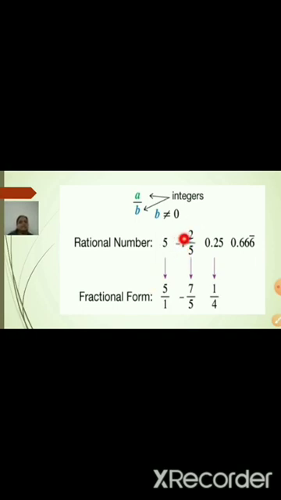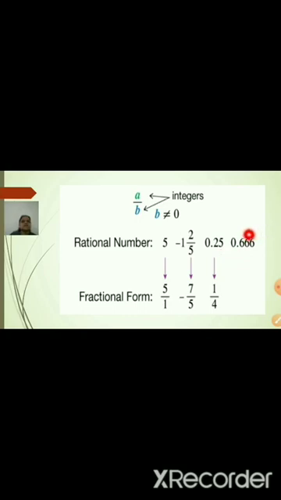Second one, minus 1 whole 2 upon 5. If you convert it into an improper fraction, it will become minus 7 upon 5, a rational number. Next, 0.25 as a decimal expansion is nothing but 1 upon 4. It is a terminating decimal expansion. If you divide 1 by 4, you will get exactly 0.25 with the remainder 0.